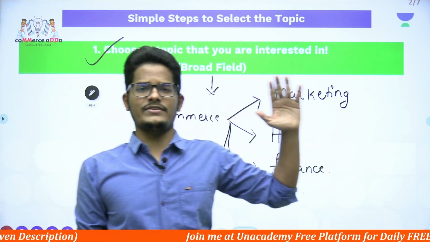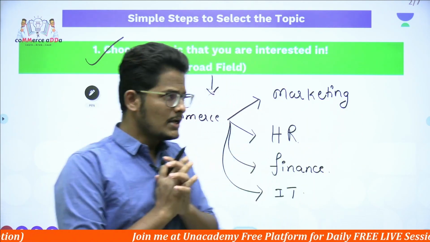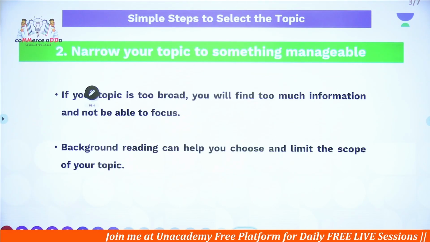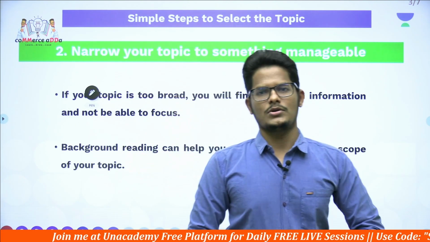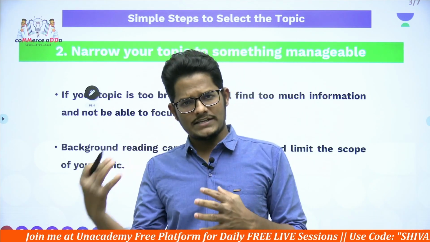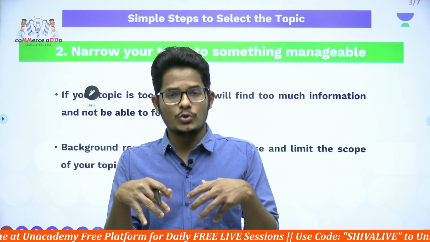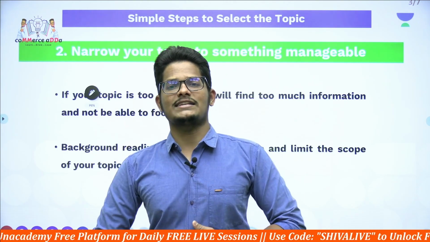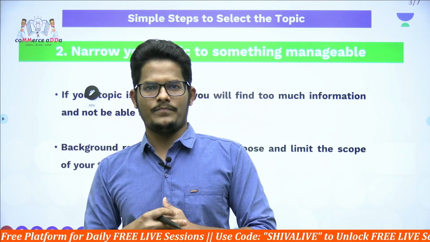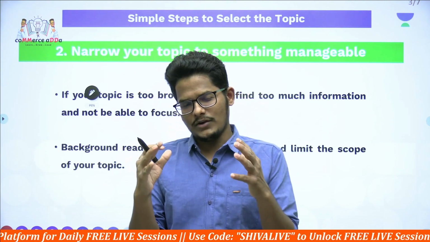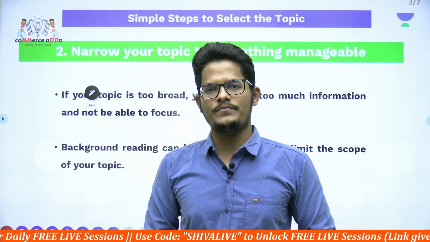Once you have decided on a broad area, the broad field of your topic or the specialization, then go to the second step: narrow your topic to something which is manageable. Suppose in the marketing or HR area that you have selected, I wanted to do a study on the stress level of private sector employees who work night shifts.